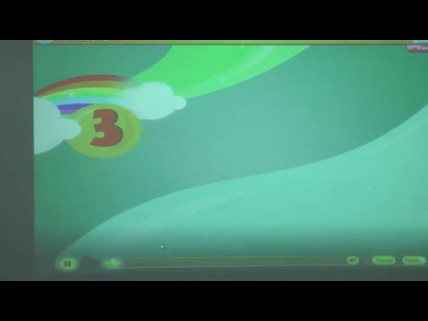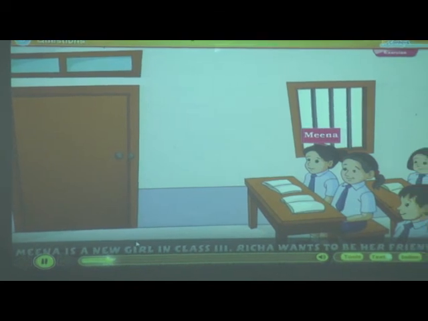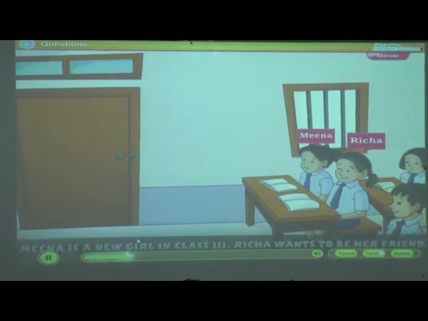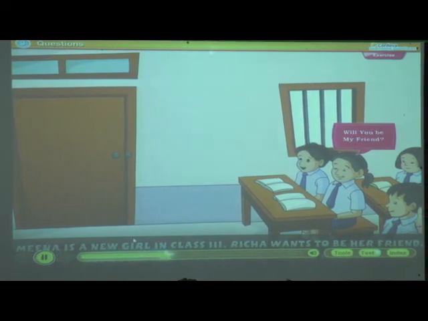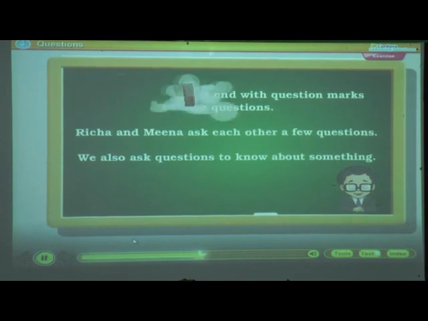Chapter 3. Questions. Meena is a new girl in class 3. Richa wants to be her friend. Let us hear what they are talking about. Hello, what is your name? Hi, I am Meena. Will you be my friend? Yes, I will. The sentences that end with question marks are questions.